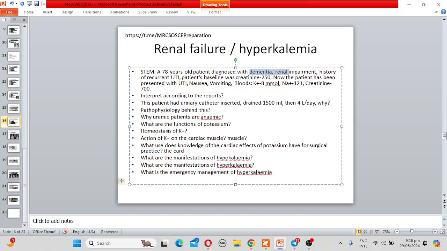Tell me, this patient's urinary catheter is inserted. It drains 1500 ml of fluid, then 4 liters per day. Why? It is actually the diuretic phase of AKI, in which the glomeruli are functioning normally and filter the blood and water, but the distal tubules are not functioning properly, so the water is not getting reabsorbed. So the catheter has drained 4 liters a day.